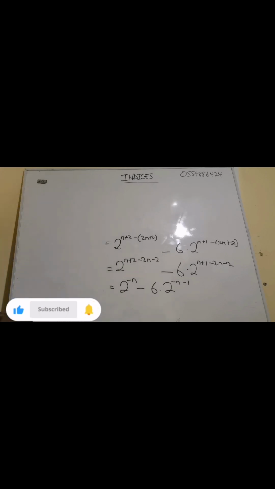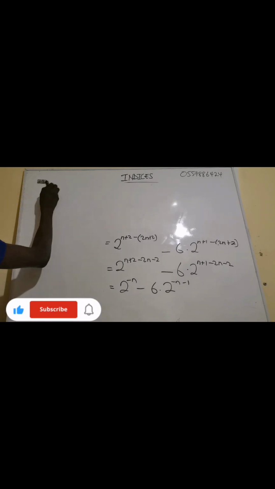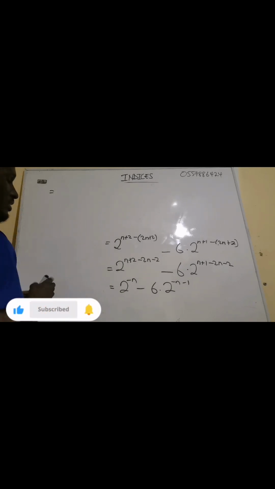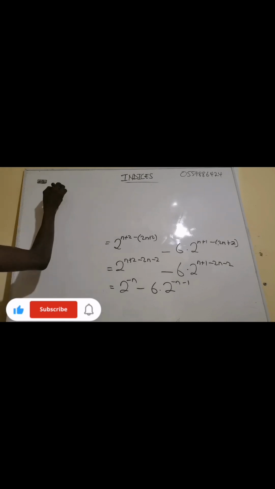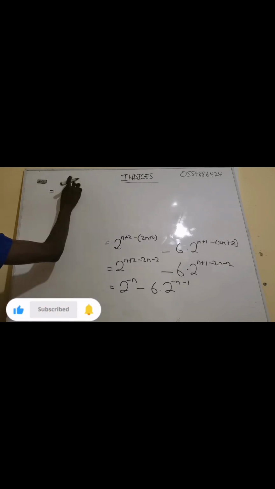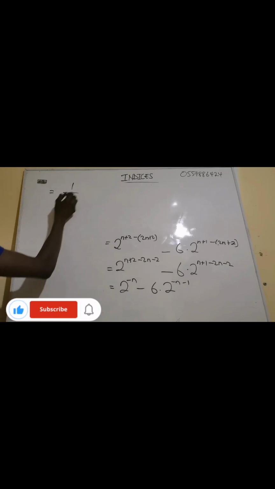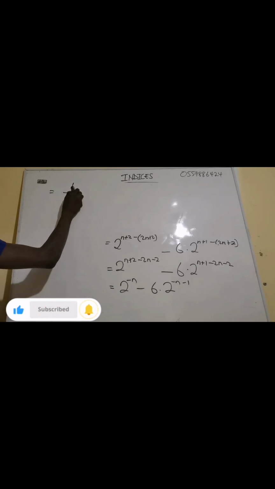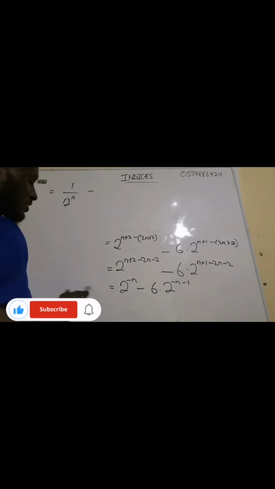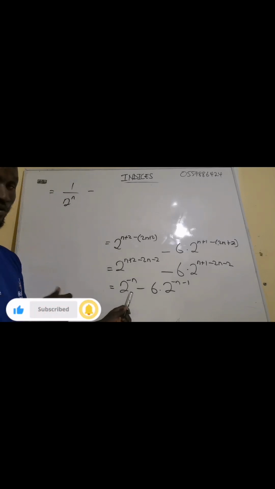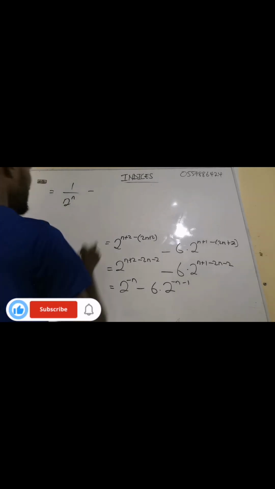Now from here we can write it like this. Two exponent minus n is the same as 1 over 2 exponent n. Right? This one, the form of an index, is the same as 1 over 2 exponent n. Now then we have 6.